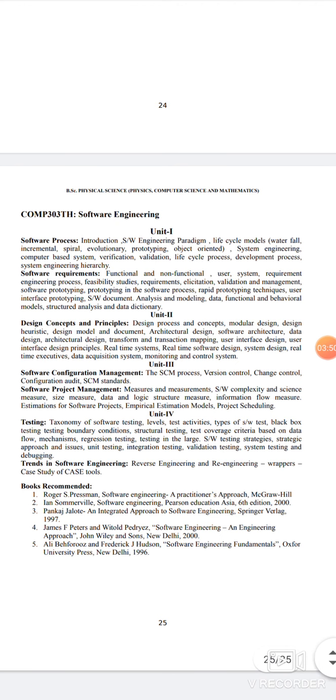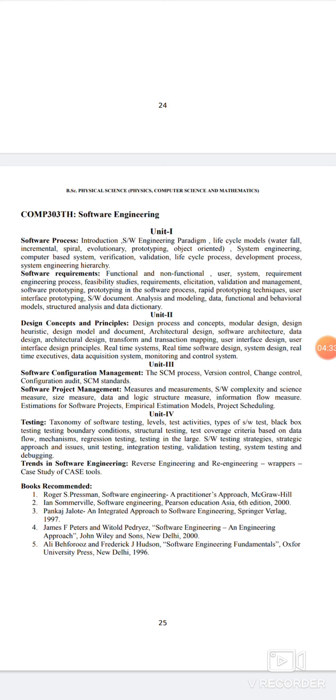Last, which is the optional subject, Skill Enhancement Course 4, and in this case it is Software Engineering. In Software Engineering, in unit 1 we will see about software processes, then software requirements. In unit 2, design concepts and principles. In unit 3, software configuration management, in short SCM, and software project management, how software projects are managed in an organization. And in the last unit we will know about the various testing techniques available, with trends in software engineering.